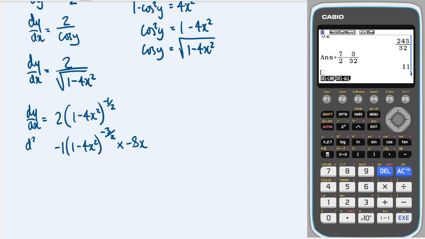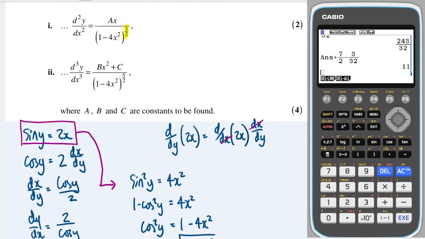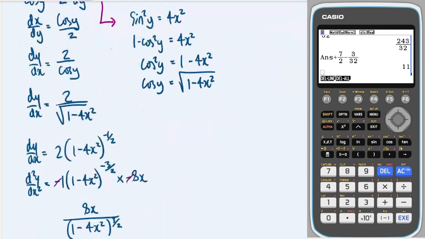And this will be the second derivative after I've differentiated like I just did. And we're going to get the minus and the minus cancelling. This bracket is a negative power, so that's going to be on the bottom. The 8x is not negative, so that will be on the top. So 1 minus 4x squared on the bottom, and the power is 3 over 2. And I believe that is as required. Looks good to me. Yep, so a is equal to 8.